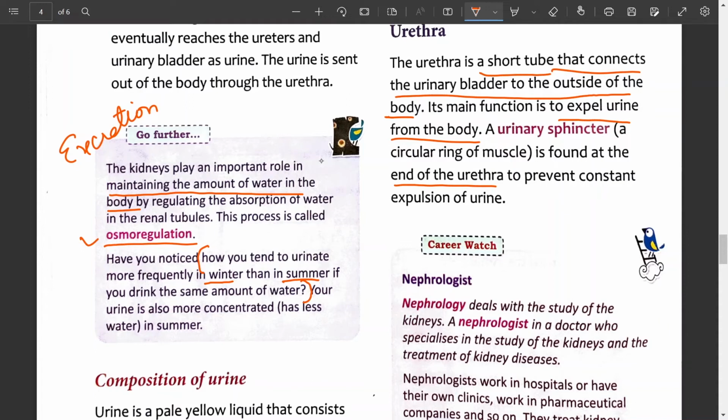That's why the urine is found to be concentrated. But the same condition is not found in the winter season. During winter, sweating or perspiration is least or not found, or generally very less. That's why the kidney is not reabsorbing water from the nephric filtrate. So the urine which is formed during the winter season is voluminous. This is all about osmoregulation. Remember, this is a question. You may get this question as give reason.